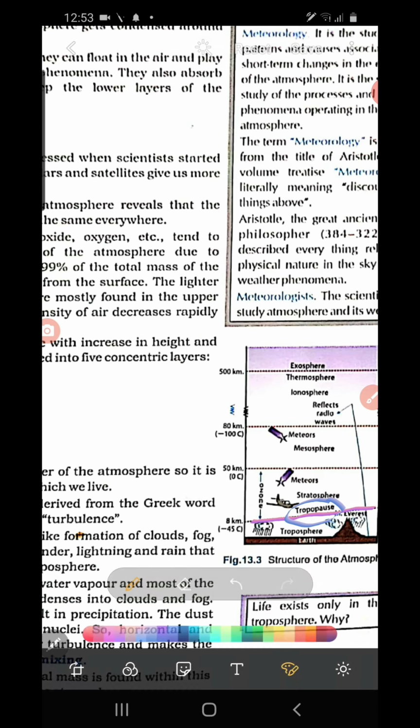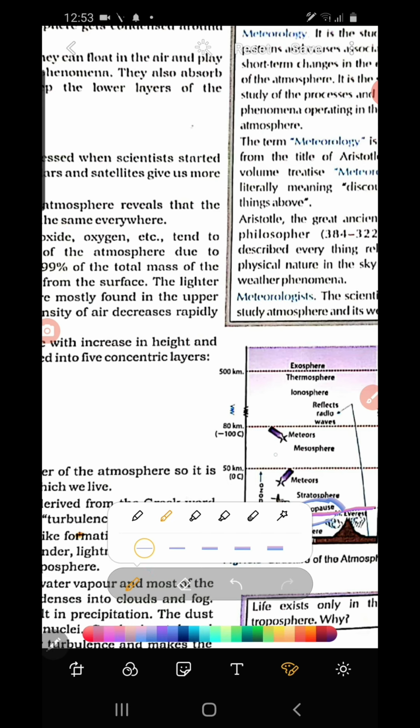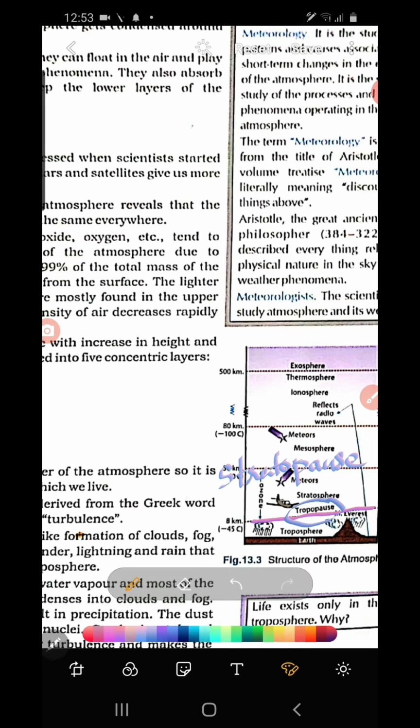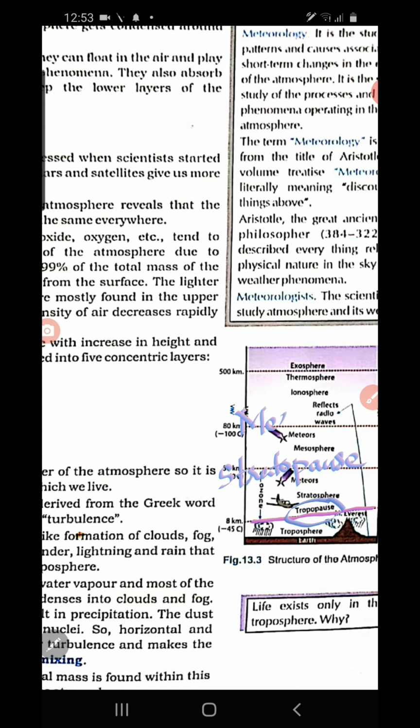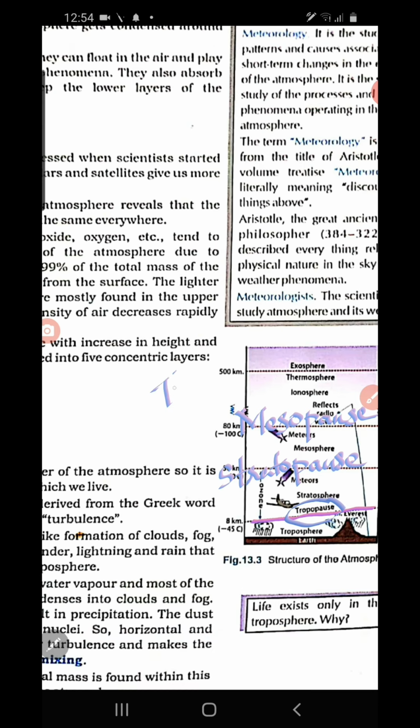Now, the upper limit of stratosphere is Stratopause. Let me show here. The upper limit of mesosphere is Mesopause, and the upper limit of thermosphere is Thermopause.